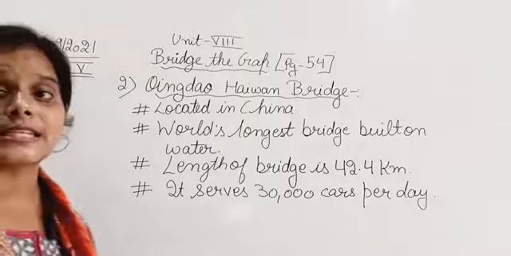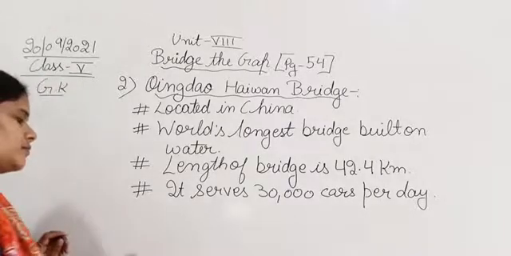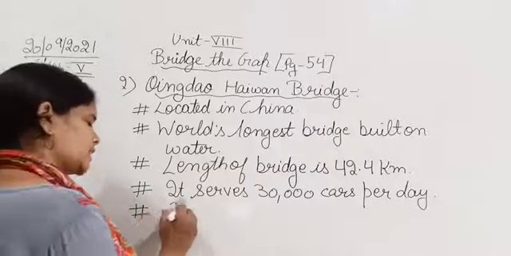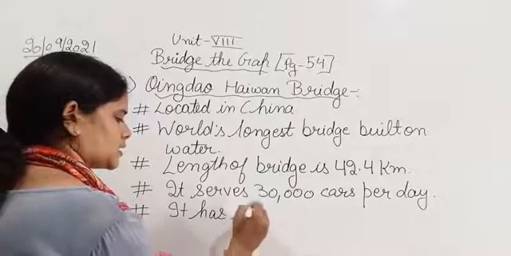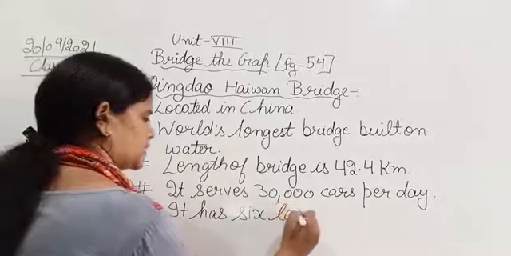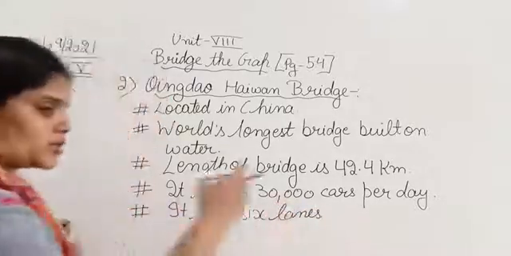Okay, and it has 6 lanes. Another thing is it has 6 lanes. That means 3 lanes to come, 3 lanes to go.